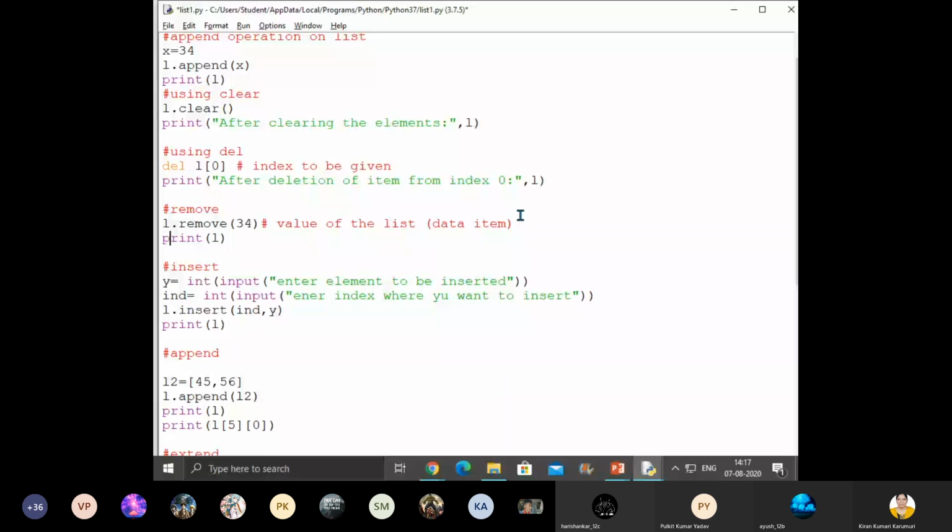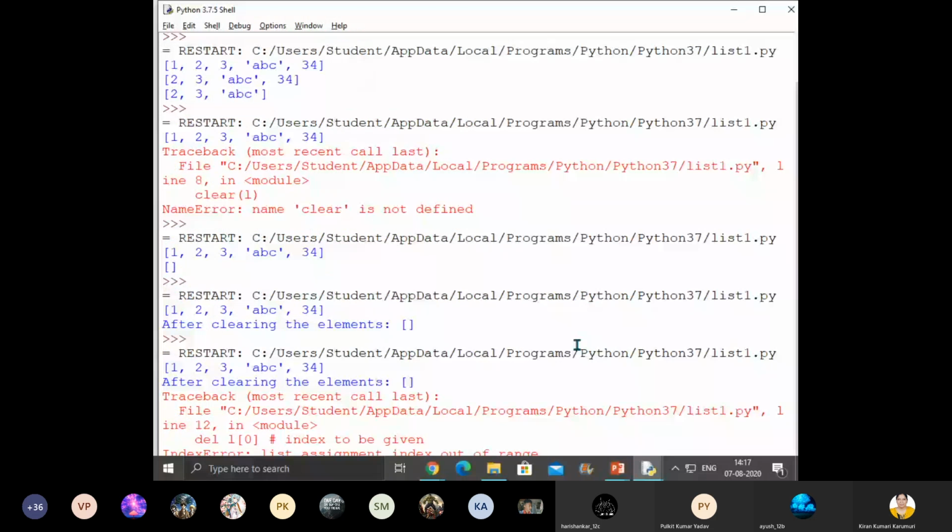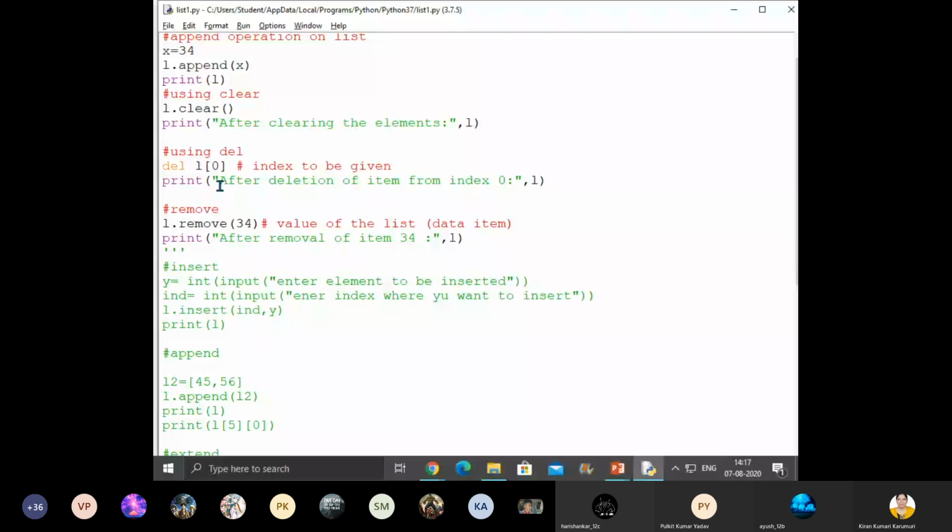We are removing a particular element that is known to us. This is after removal of item 34. Now from here I'll comment. Now we are talking about all the different kinds of deletions. So now you can see del is 0, the index to be given. What is this? Is there any error? What is this?